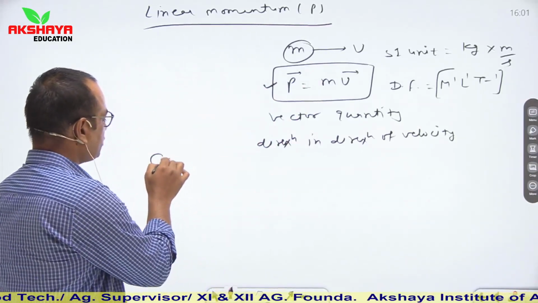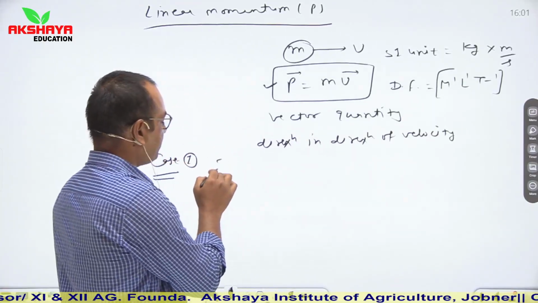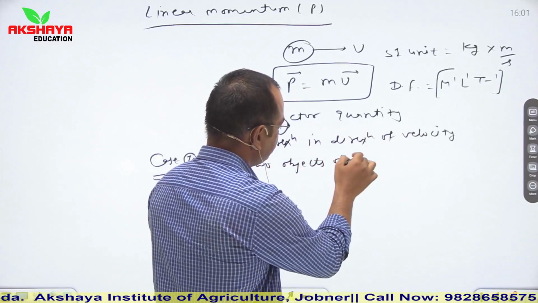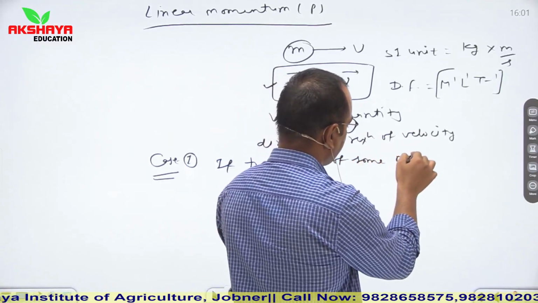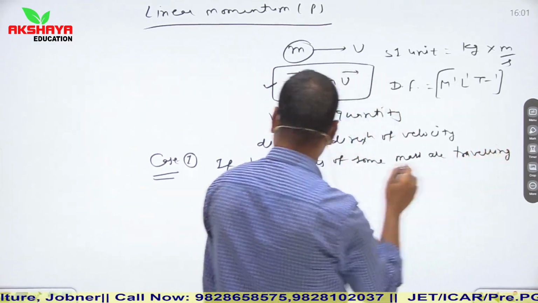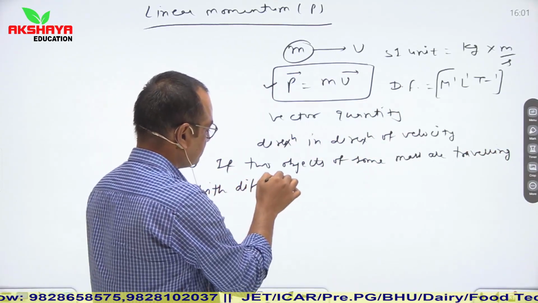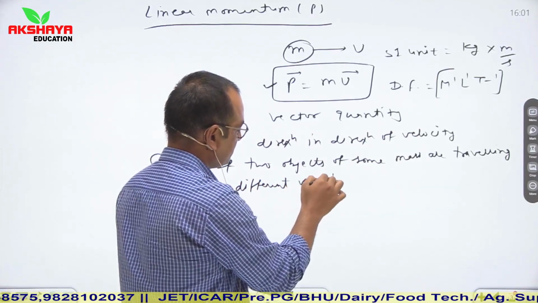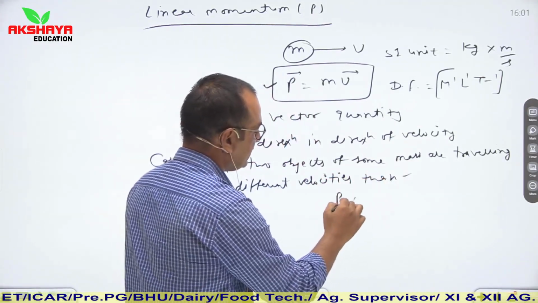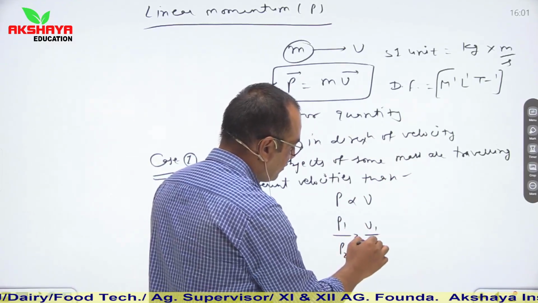Now let us talk about two different cases. Case first is if two objects of same mass are traveling with different velocities, then in this situation, let us say that P is proportional to V. So P1 upon P2 is equal to v1 upon v2.